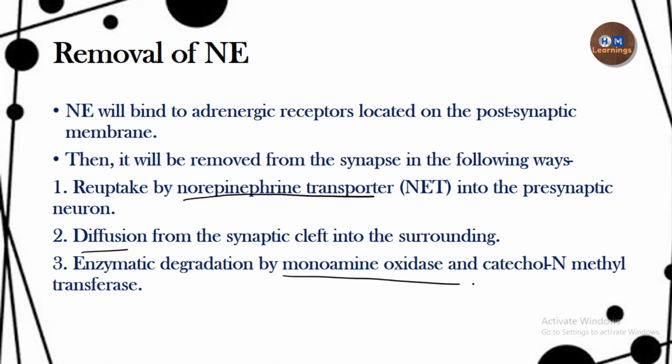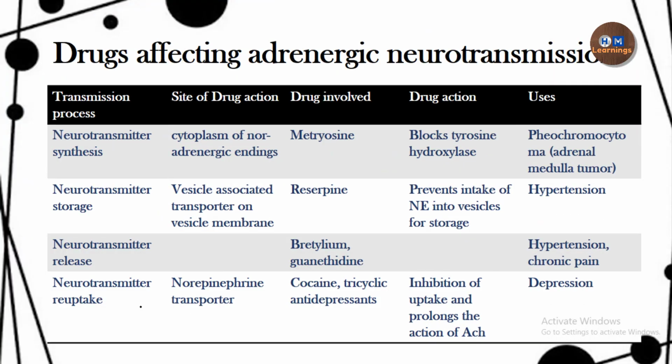Then the drugs which act and how they act, what is their mechanism of action. So metyrosine is used in adrenal medullary tumor, pheochromocytoma, and reserpine will be used in hypertension. Bretylium is used in hypertension and chronic pain, and cocaine is used in depression. Their drug action and their site of action is already given in the table.